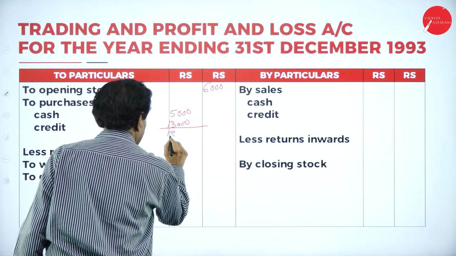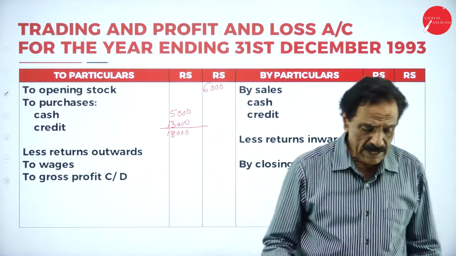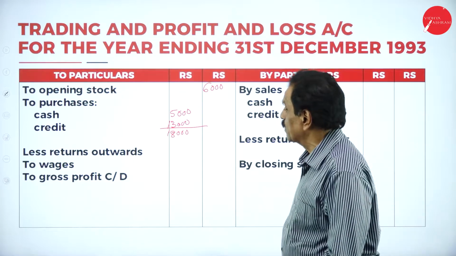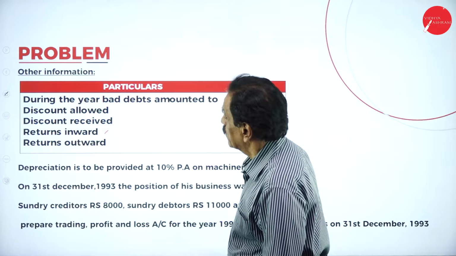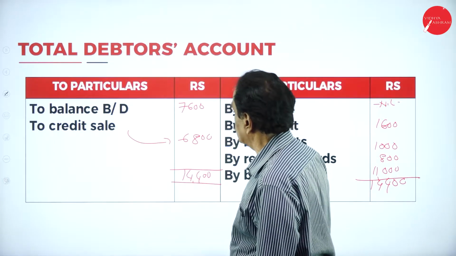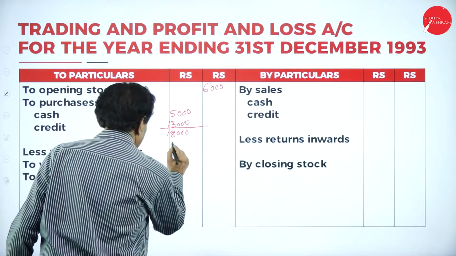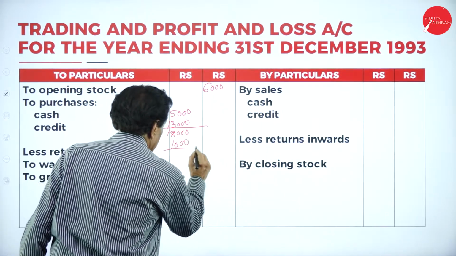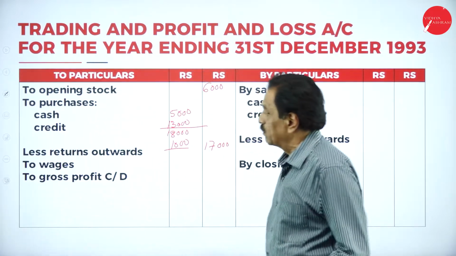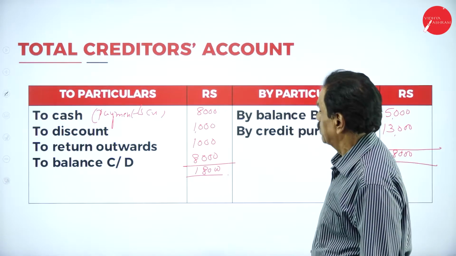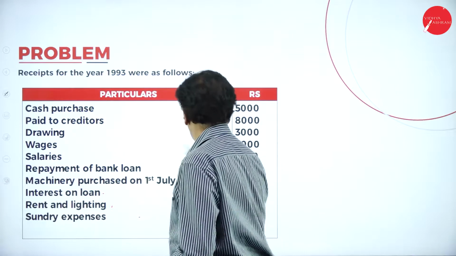It becomes 18,000. So here, return outward should be deducted. What's your return outward here? Return outward is 1,000. Deduct 1,000. It becomes 17,000. Then wages. So your wages is 9,000.